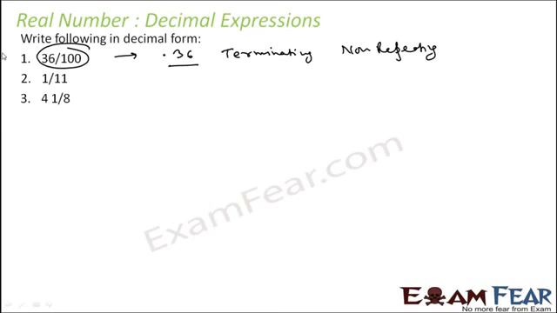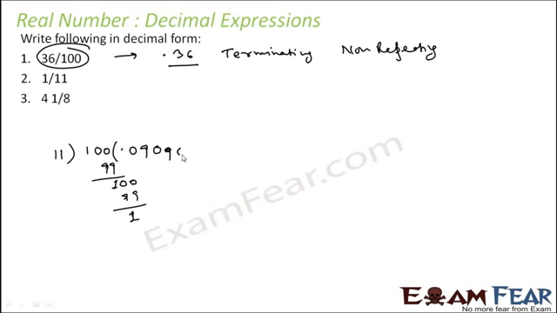The next is 1 by 11. So let's do that. Point, and then you get one more 0, so you get 100, and you get 9, 99. And then again a 0, and then again a 9, 99.